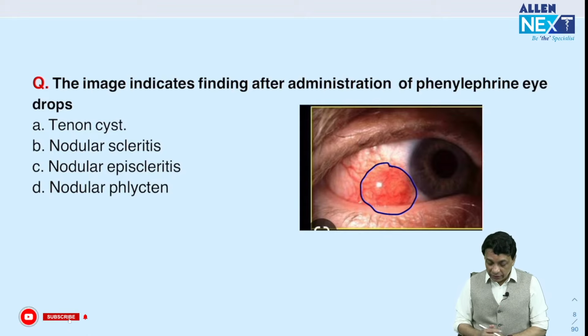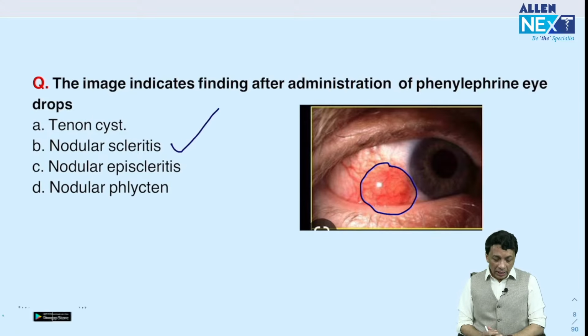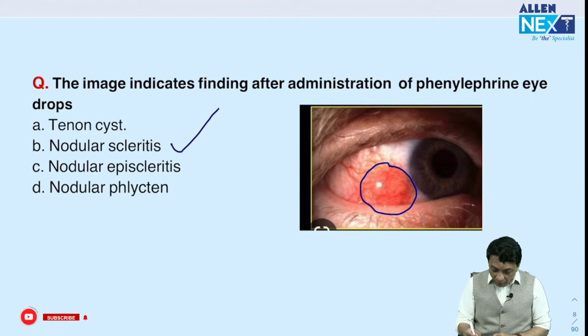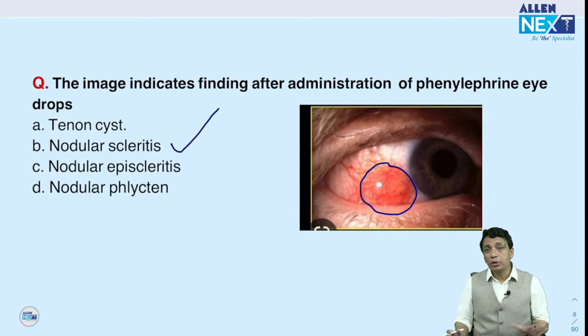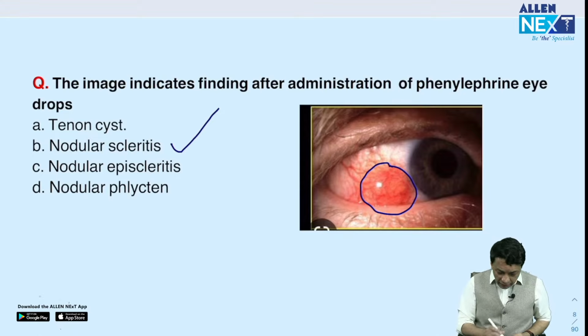Then, if it is still there, that means the answer is going to be nodular scleritis. It's not a cyst. It would have been episcleritis if it had become white and completely blanched, because superficial vessels blanch easily with phenylephrine. Nodular phlycten is not the answer.